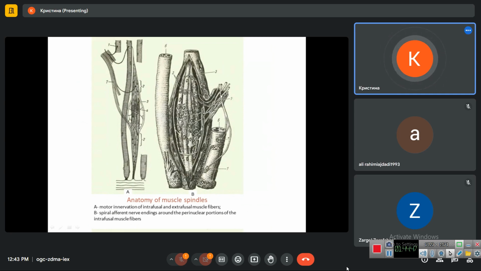They send this information towards the spinal cord, and then in spinal cord towards motor neurons, which axons innervate these normal large muscle fibers of the muscle, and as the result they contract. So it prevents the overstretching of the muscle. If it is overstretched, it reflectory contracts. This is the function of the muscle spindle.